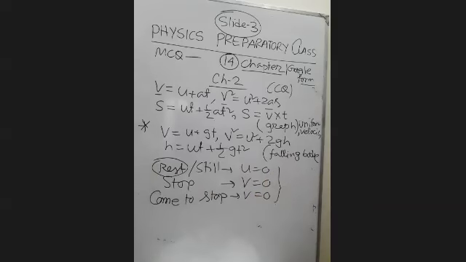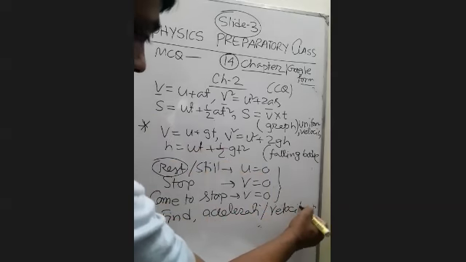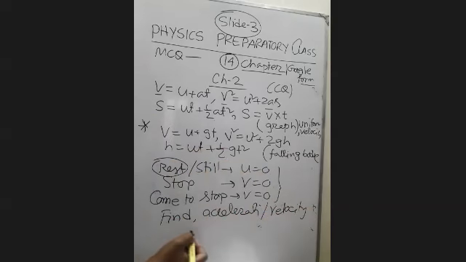So from chapter 2, what are the clues for the creative question? They will be asking you to find acceleration, then velocity, and describe a graph.